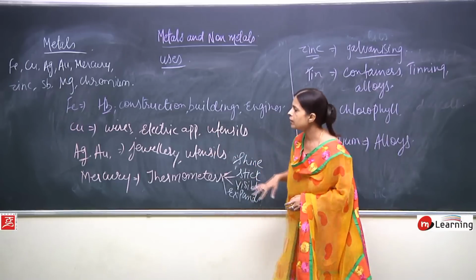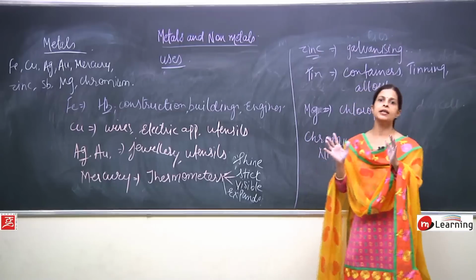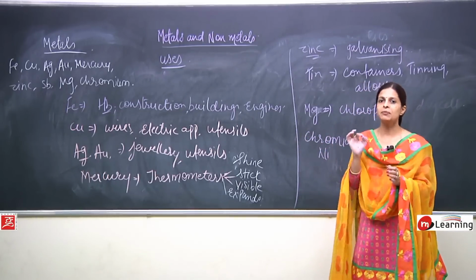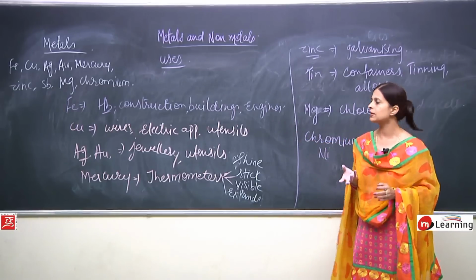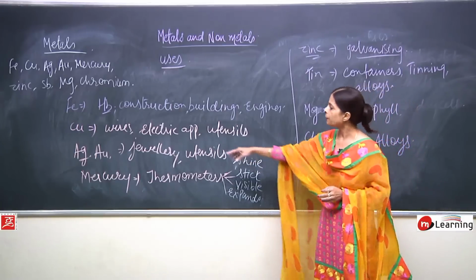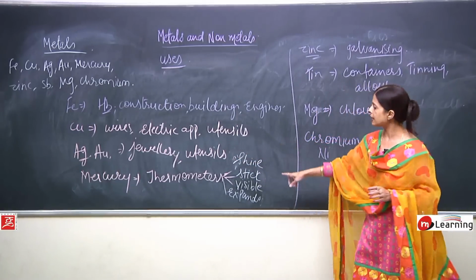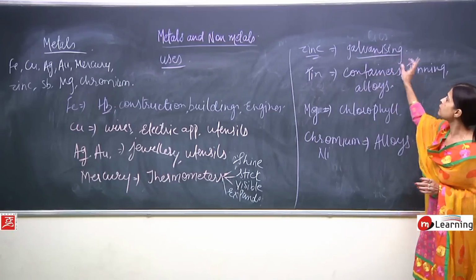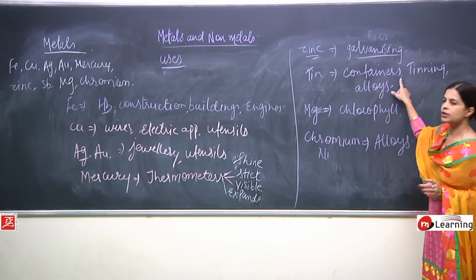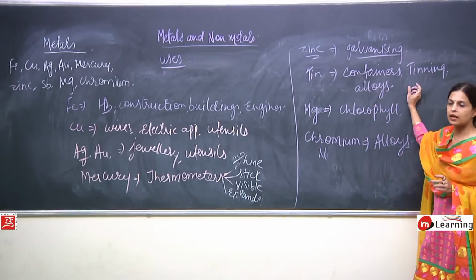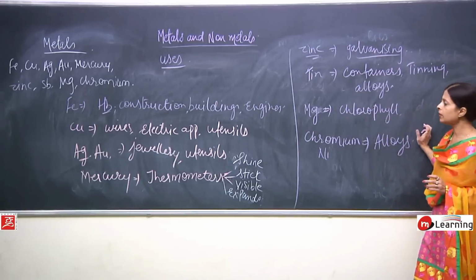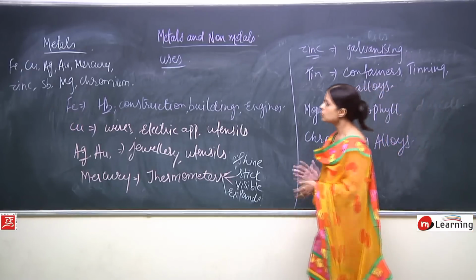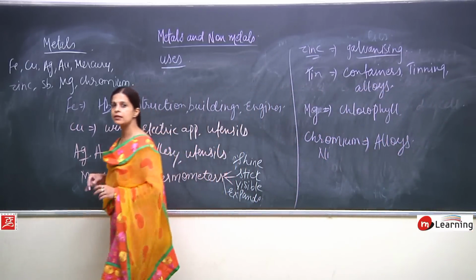Now silver, gold and platinum are very shiny and precious metals. Silver and gold are sometimes used for utensils and mainly for jewelry. Mercury is used in thermometers, and I explained the reasons why. Zinc is used in galvanizing. Tin is used in making containers, tinning, and alloys. Magnesium is present in chlorophyll, and chromium and nickel are used in making alloys. So students, this was all about metals and non-metals.